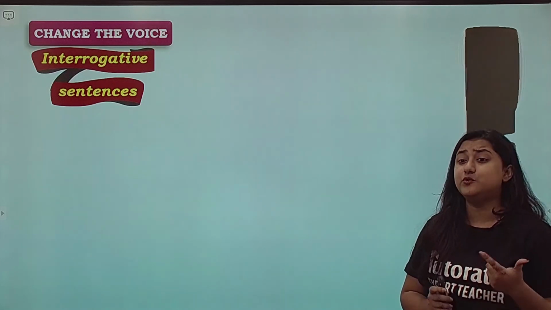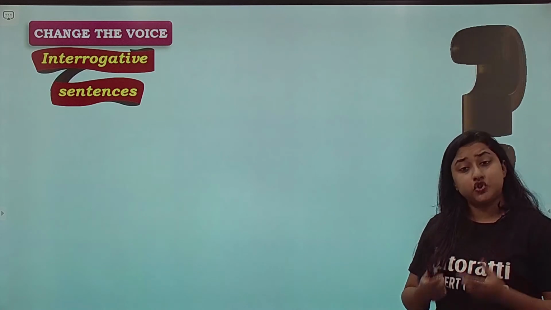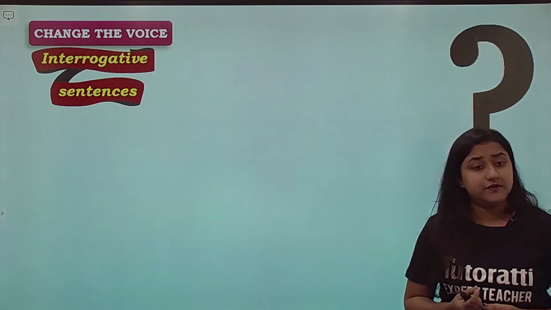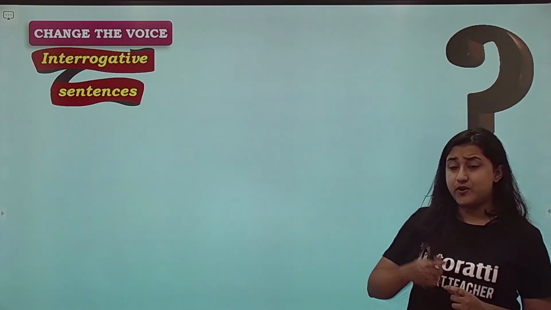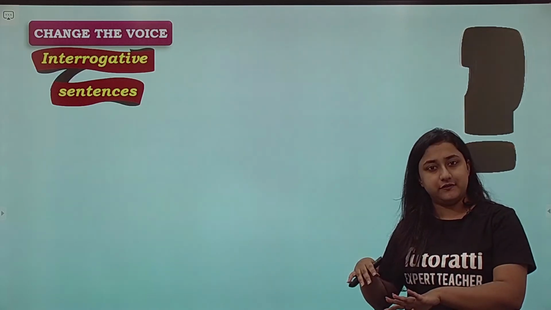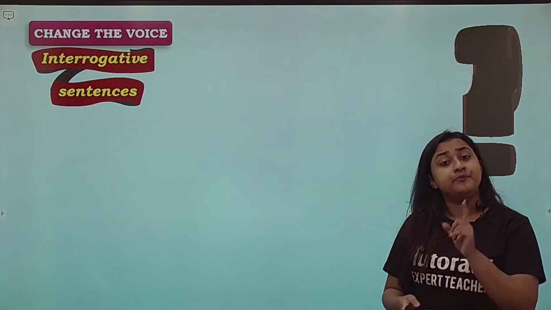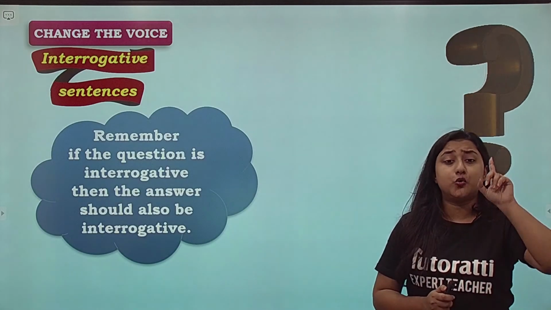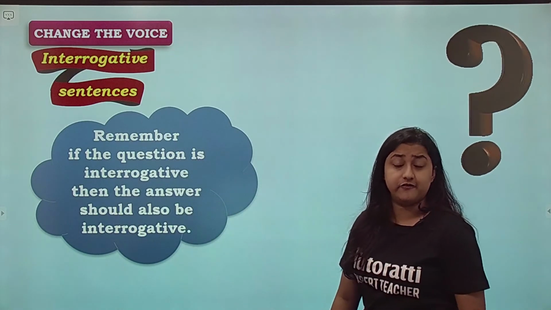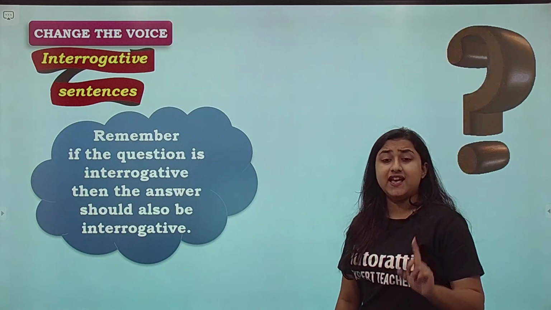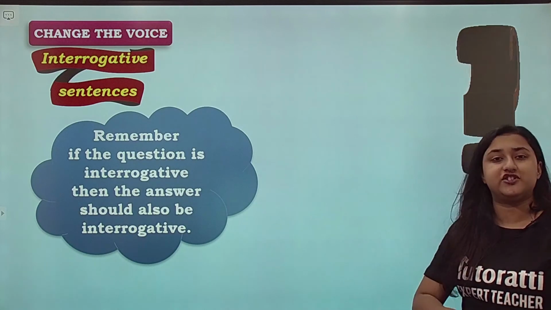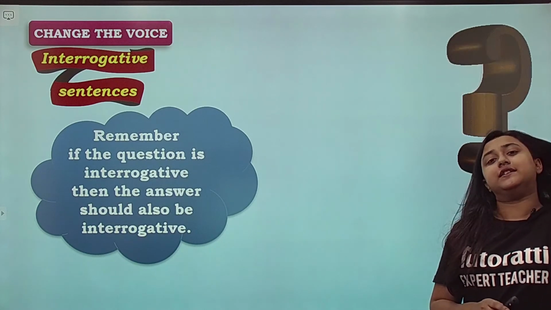Interrogating somebody means you ask questions to that person. So what if your active voice is in the form of a question? Please remember, a lot of students make a mistake in this. If the active voice is a question with a question mark, they tend to give the answer in the passive voice as a statement, but you don't have to do that. If the question is interrogative, the answer should also be interrogative. That means if the active voice is in the form of a question, the passive voice should also be in the form of a question. You cannot change that.